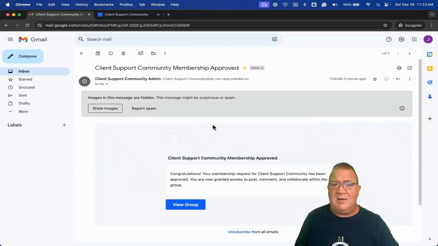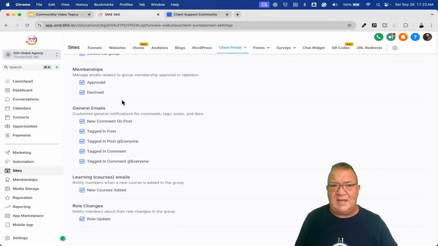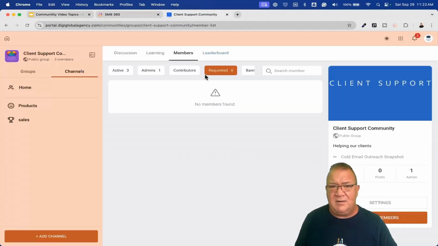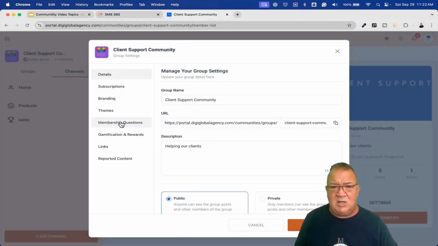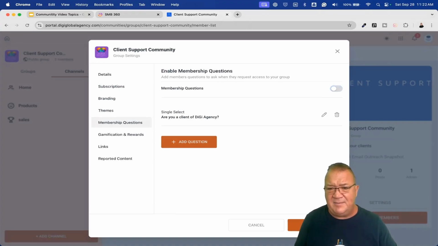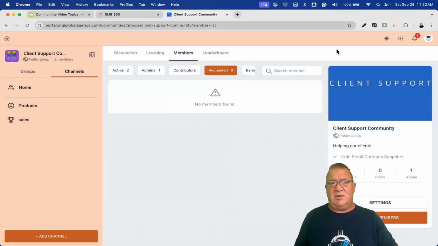So right now, if you don't want to have this approval setting on here, because that could be a pain in the butt to do, you can just come over here to settings, go back to your membership questions, and just turn that off. If you do that, you don't ask these membership questions, and they're allowed to just join directly. As long as it's a public community, they can join, and they're not asked a question.